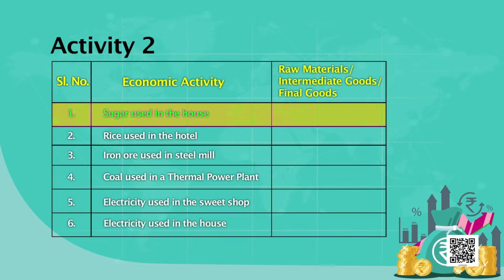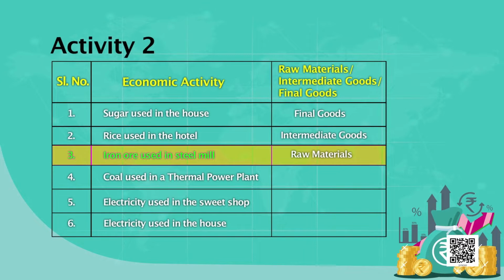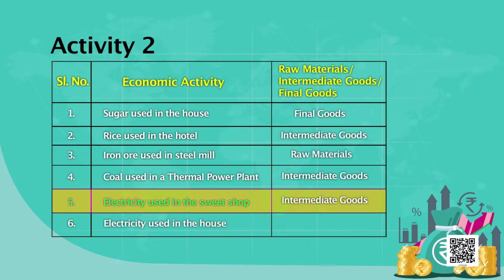Sugar used in the house? Final good. Very good. Rice used in the hotel? Intermediate good. Very good. Iron ore used in the steel mill? Raw material. Good. Coal used in the thermal power plant? Intermediate good. Good. Electricity used in the sweet shop? Intermediate, because that's not reaching the final consumer. He uses electricity to produce sweets. Electricity used in the house? That is final. Very good.